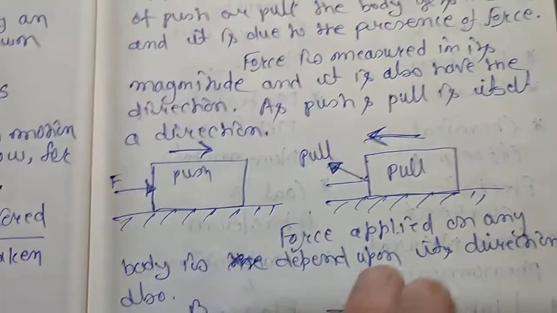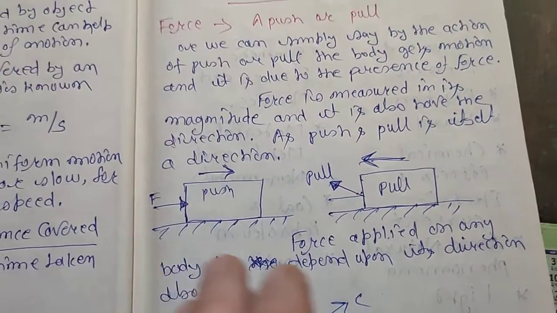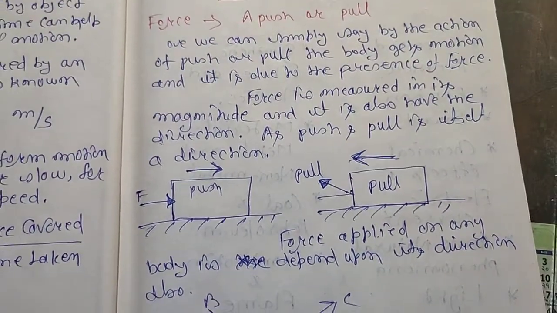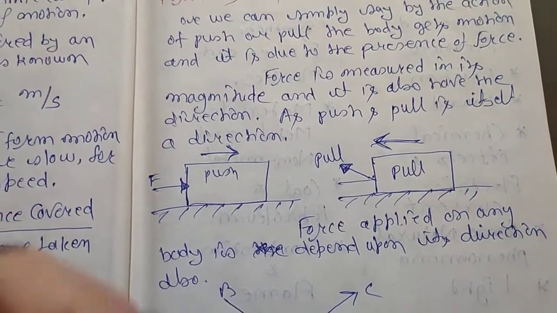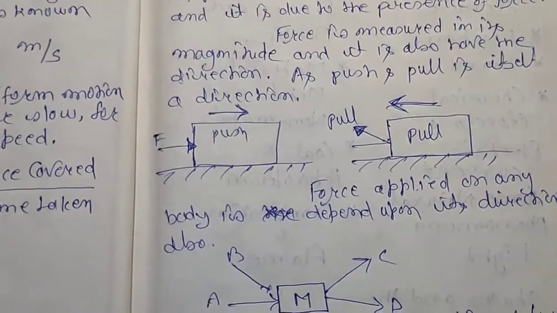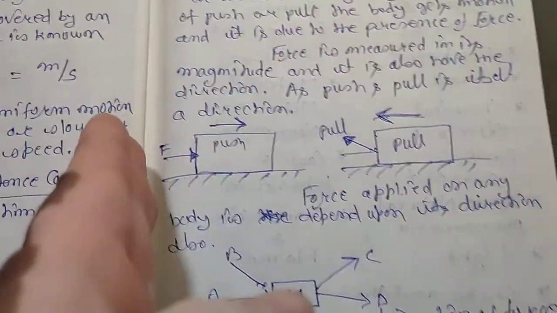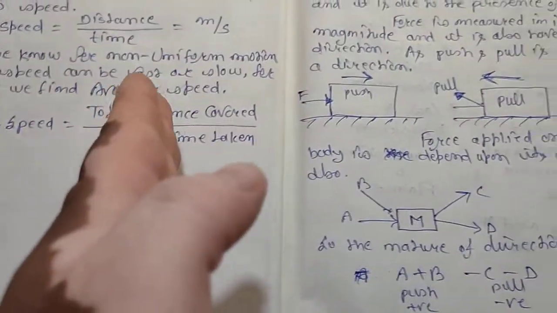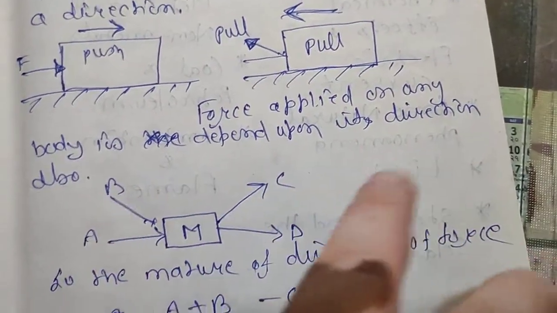Push means pushing the block away, in the forward direction, and pulling means moving the block towards yourself. You can also correlate this with left or right. Suppose this is moving to the right side, and in this condition it is moving to the left side. So the force applied on any body depends on its direction also.